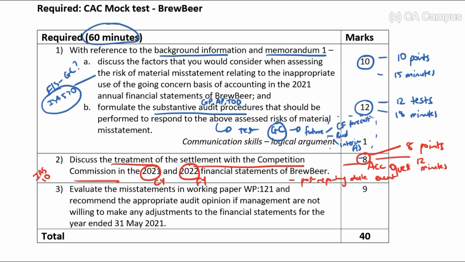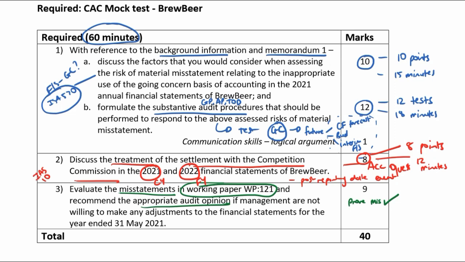3, evaluate the misstatements in working paper 1-1. So I'm only going to working paper 1-1, and I'm evaluating the misstatements. So what I can see here is that they have already proved that there is a misstatement. I can tick that. Now I need to go and evaluate and recommend the appropriate audit opinion if management are not willing to make any adjustments to the financial statements for the year ended 31 May 2021.